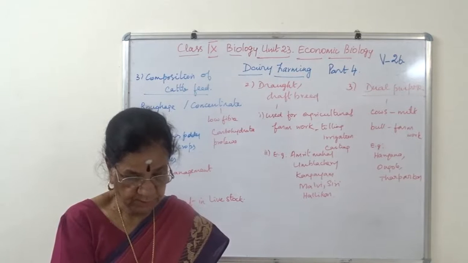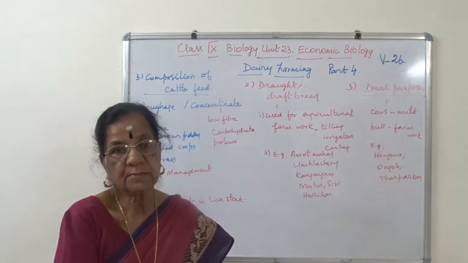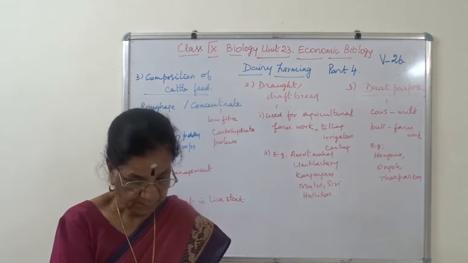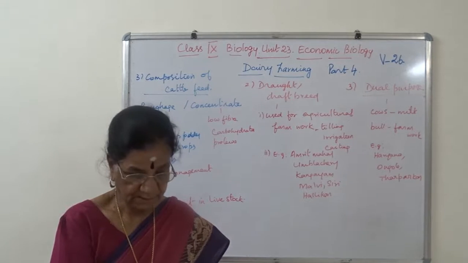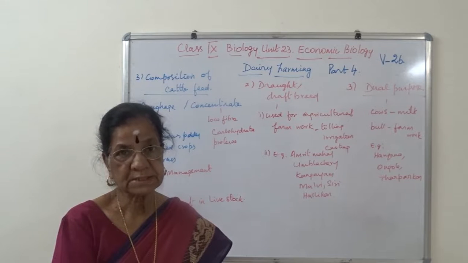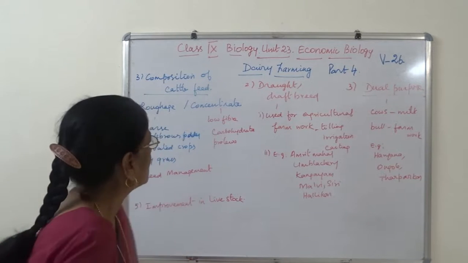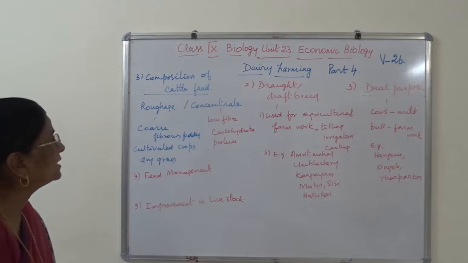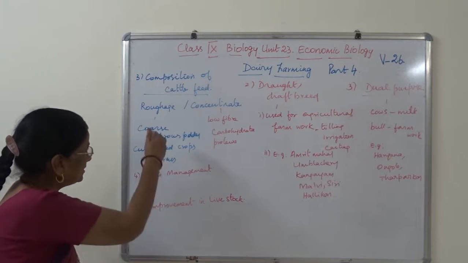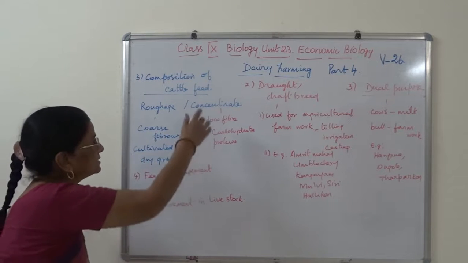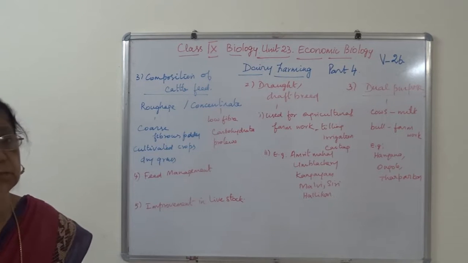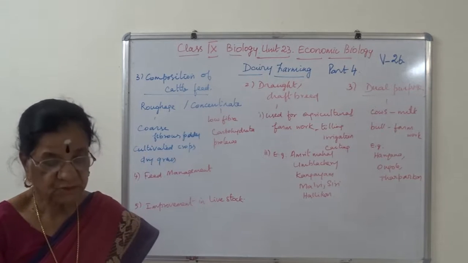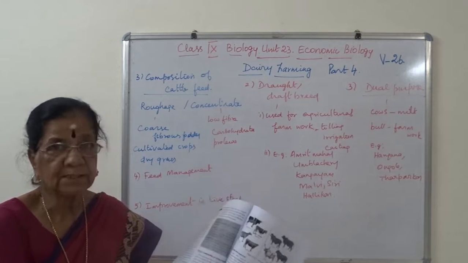They should also be fed green fodder, that is maize, legume grain, bajra, millet and elephant grass. So this is for concentrate. Cattle feed is of two types, roughage and concentrate. Roughage is fibrous fodder, whereas concentrate is low fibrous fodder. This is the composition of cattle feed.